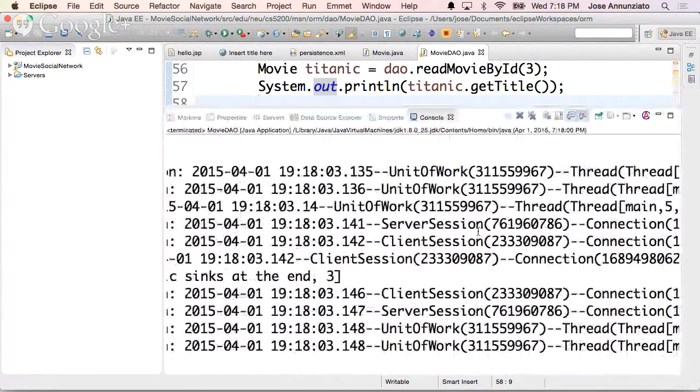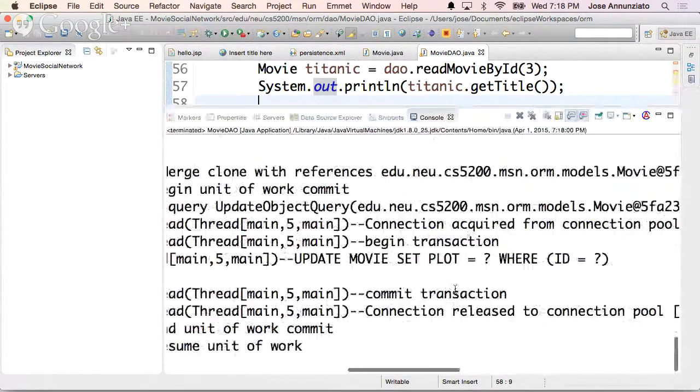Okay. Notice that here it is, right? The update movie set plot. Notice that it's modifying only the plot. Okay, it's very smart, right? Even though I'm passing the entire object, it noticed that the only thing that changed was the plot. So it is only going to modify the plot, right?